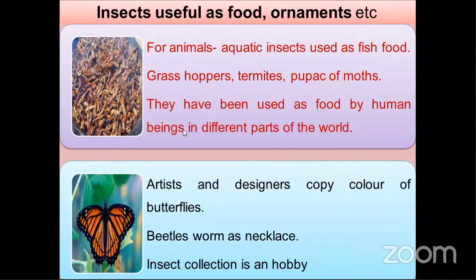Next, artists and designers copy the colors of butterflies. Because they are beautiful, people make paintings on walls inspired by butterflies. They are nature's gifts to human beings. Some beetles are used as necklaces, and insect collection is a hobby for some people. So insects are useful as food as well as for ornamental purposes.